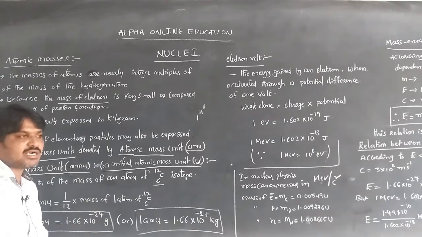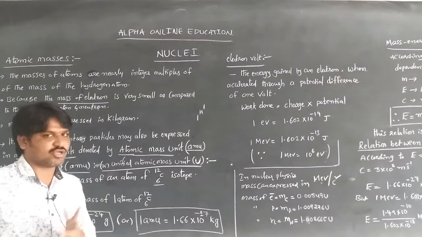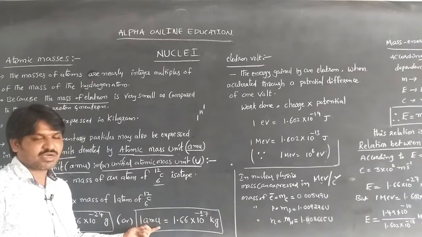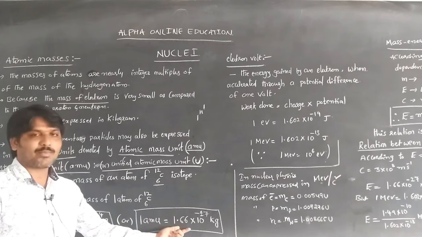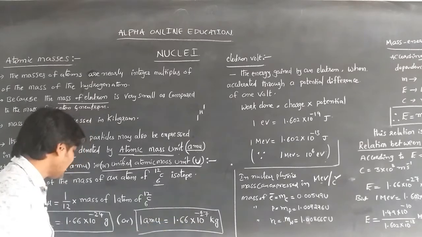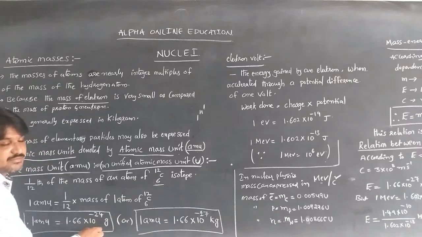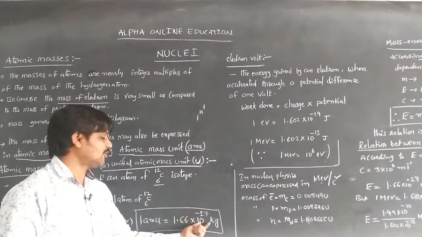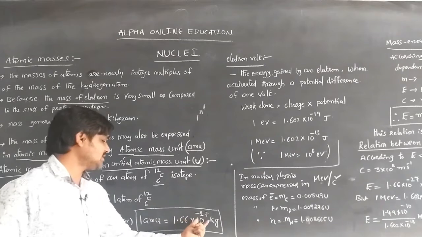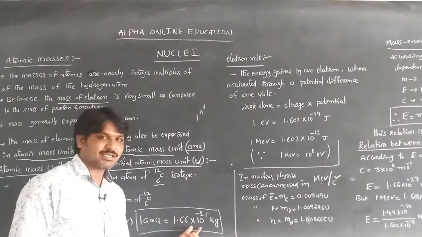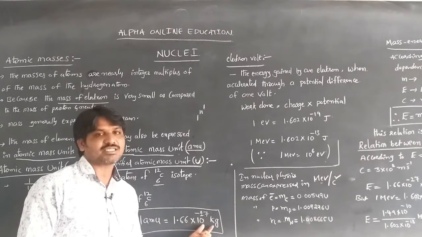In kilograms, 1 atomic mass unit is equal to 1.66 × 10^-27 kilograms, because 1 gram is equal to 10^-3 kilograms. So by adding the 10^-3, 24 becomes 27.